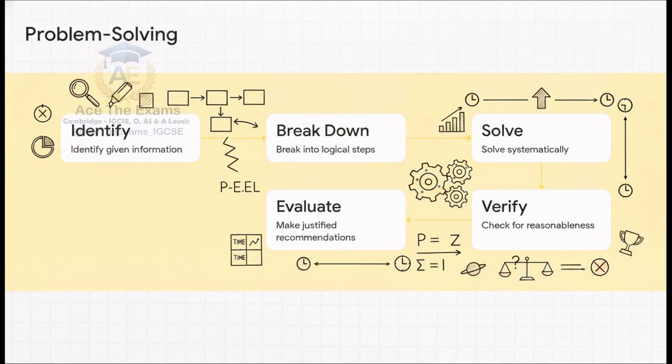Step 5, make justified recommendations or conclusions. This sequence integrates perfectly with your time management, moving systematically through these steps exactly the way an examiner wants to see it. It essentially forces you to show your method clearly and unambiguously.